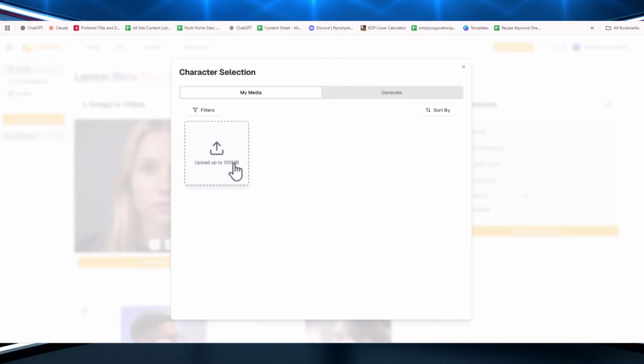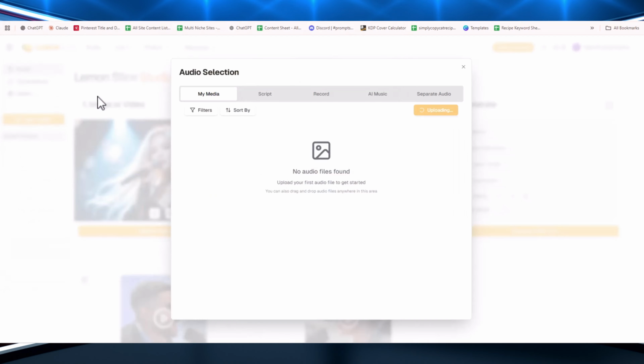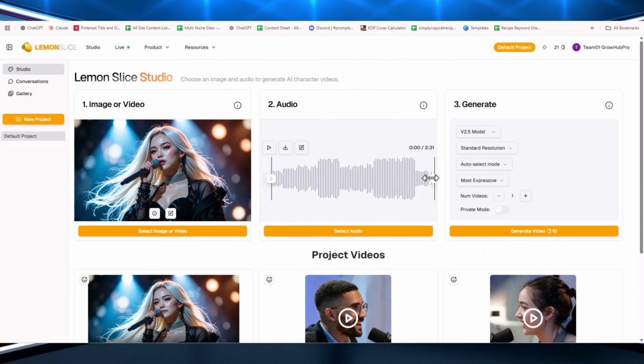Once the image is uploaded, it's time to upload the AI-generated song. Click on Select Audio and upload your song. Note that the maximum upload length is 5 minutes. You can trim the audio if you only want to use a smaller part of the song.